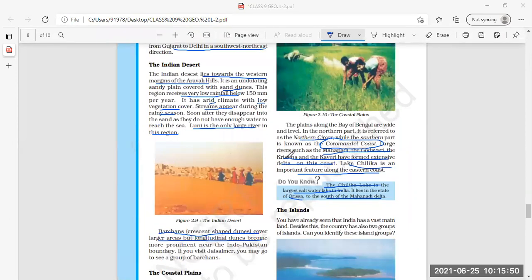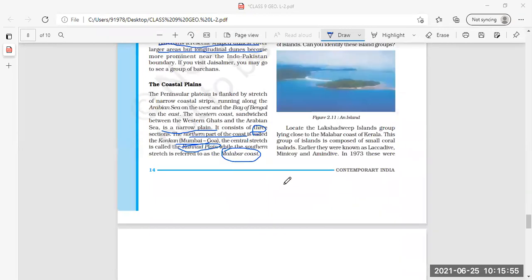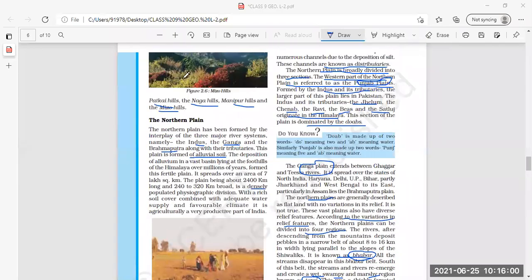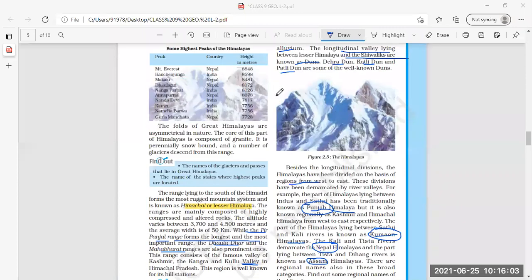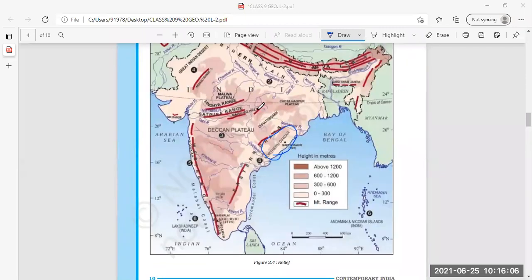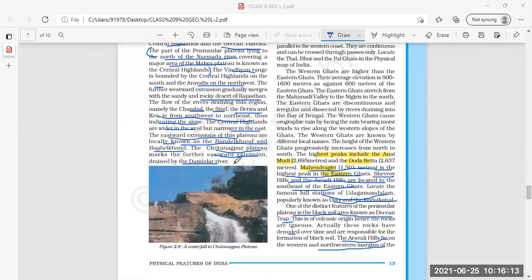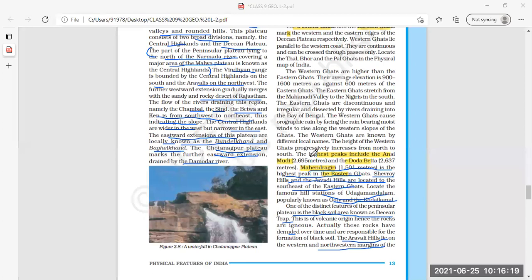No problem. You go through the lesson till here, plus you check in the map also. Then you will find it easy. Map में भी देख लेना. It will be easy for you. Ma'am, can you give a revision of the civics chapter? Yes, first I'll complete this. Then, if time permits, definitely I'll give a revision of the civics chapter.